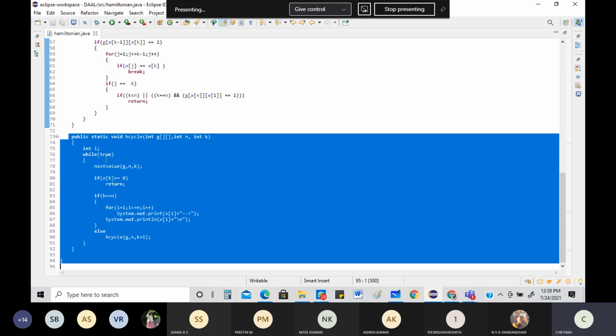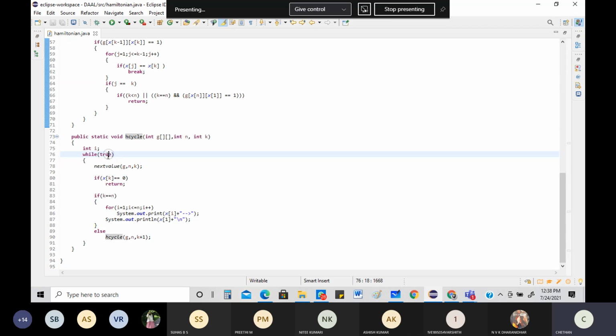Then it's saying while of true. What is the meaning of while of true? It's an indefinite loop, an infinite loop, which basically means it will be true. It is always true until and unless you say it is false. Generally we used to take while and give the condition, right? Here the condition itself is a Boolean value, which is true. That is an indefinite loop, clearly saying that you keep on doing it. So from here, again, go into the next recursive statement.